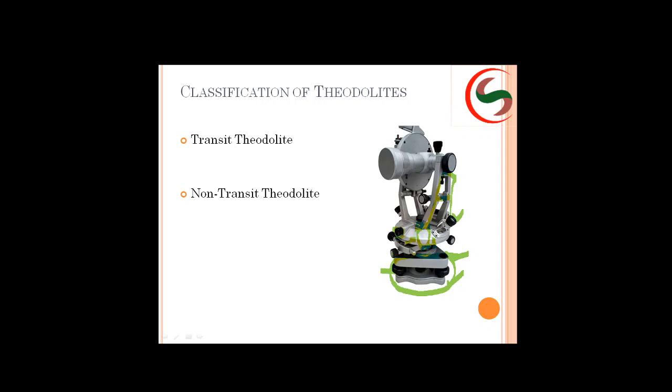Next, these are the standard A-frames. You can see the shape of the alphabet A, right? These two standard A-frames will be supporting the horizontal circle. Next, this is a telescope with the eyepiece there and the object glass here, and this is to make your